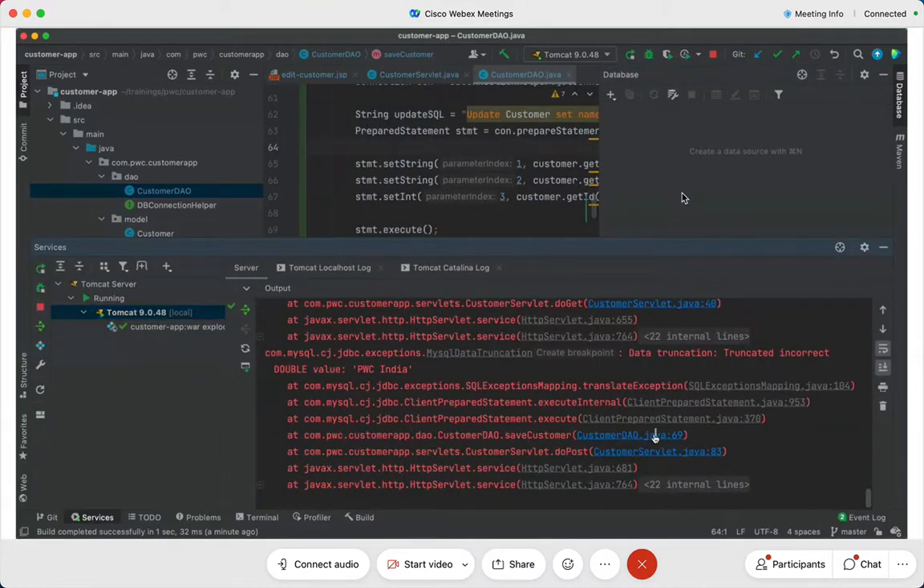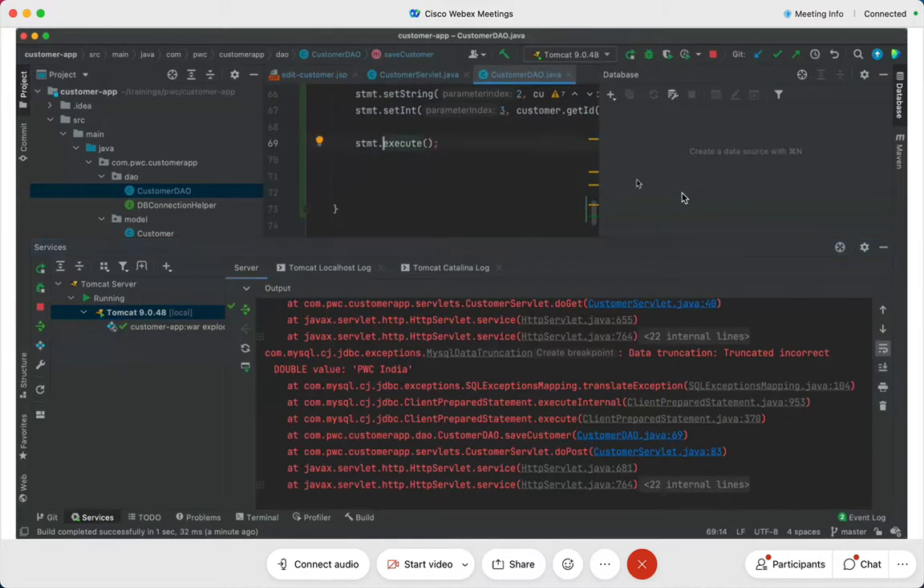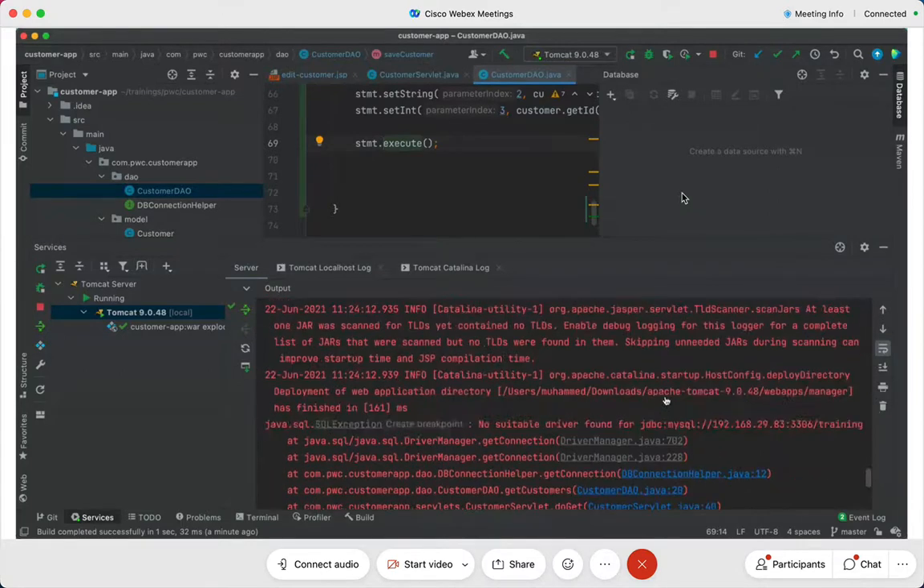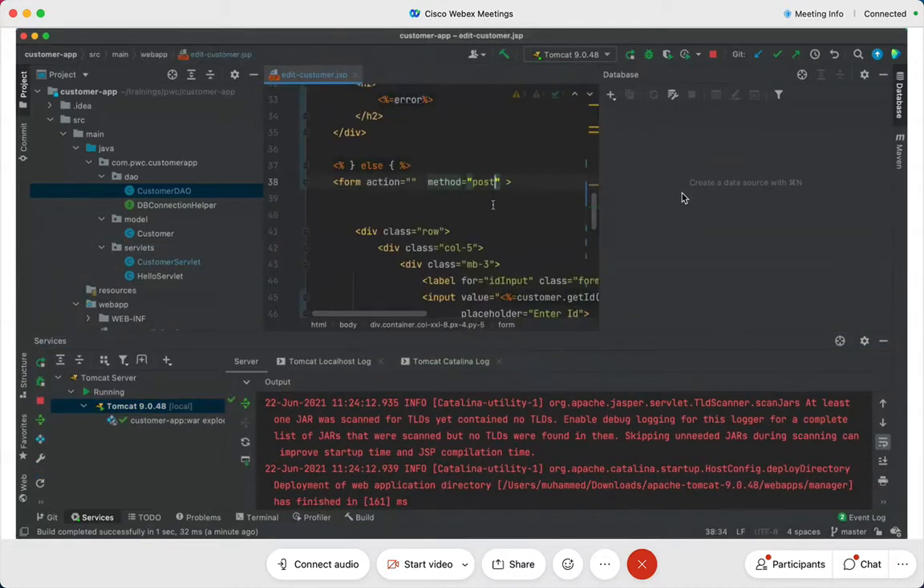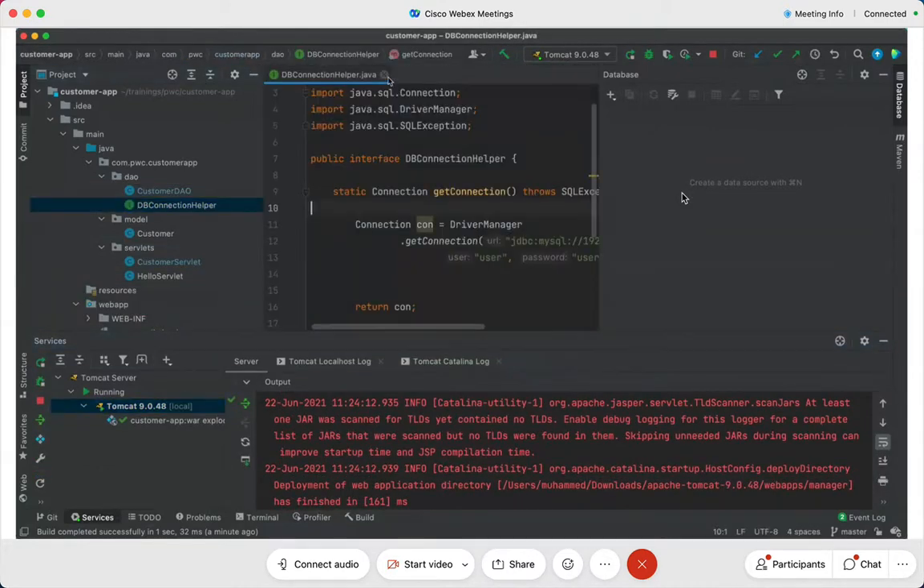Customer DAO, here it is. I will click on that and execute. What is the problem? Internal, no suitable driver found. Okay, now what I'm going to do is, I know what that problem is.